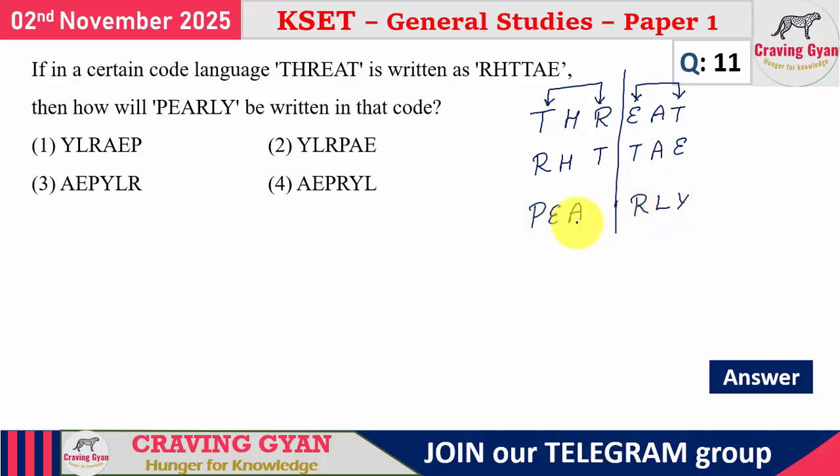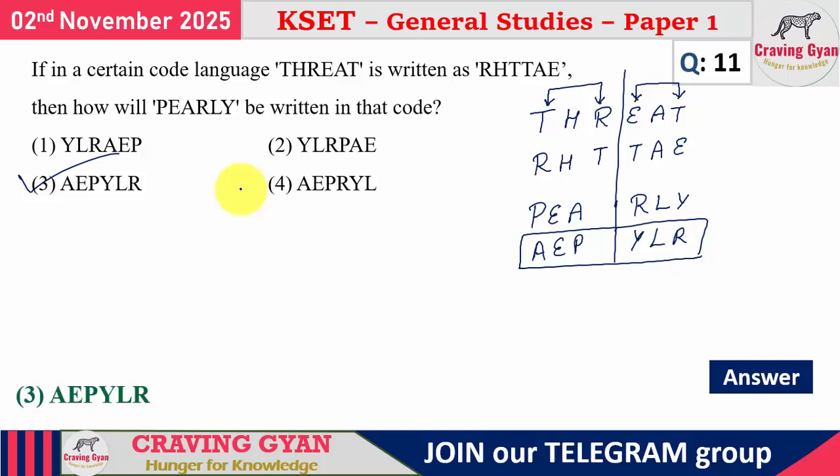So the P and A positions you have to interchange. So what are you going to get? AEP, and this one will be YLR. So in which option will you have AEP YLR? Option number 3. So for the 11th question, option 3 is going to follow.